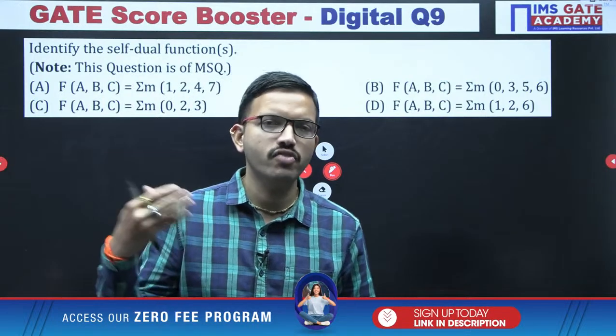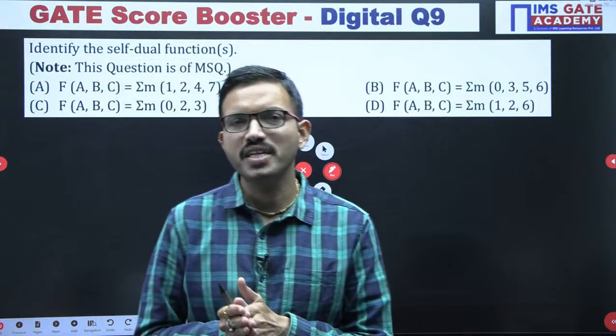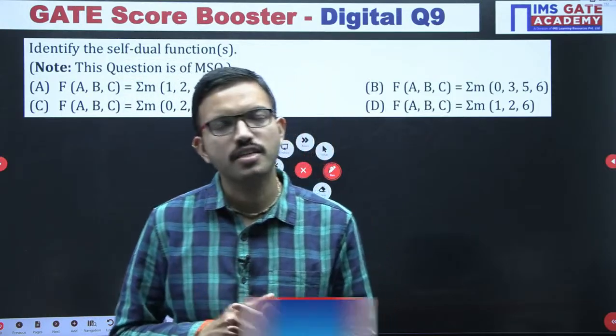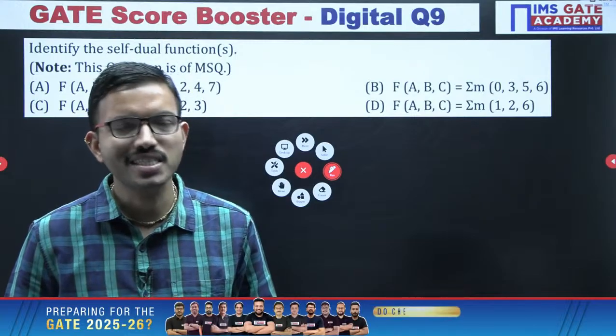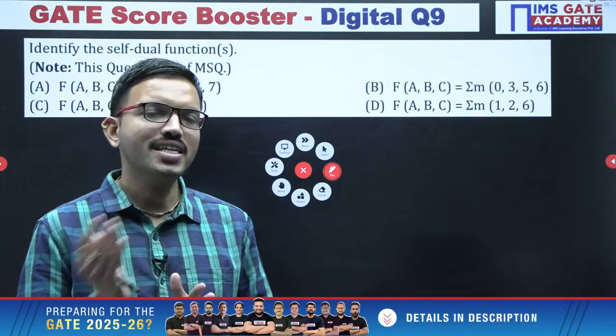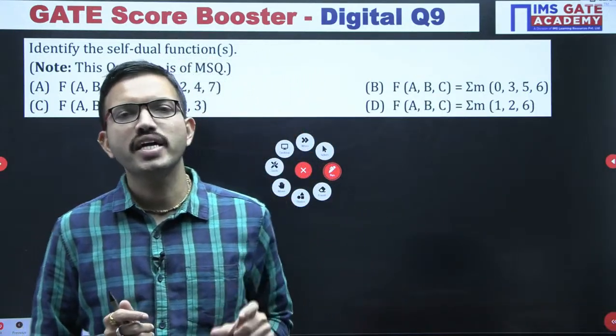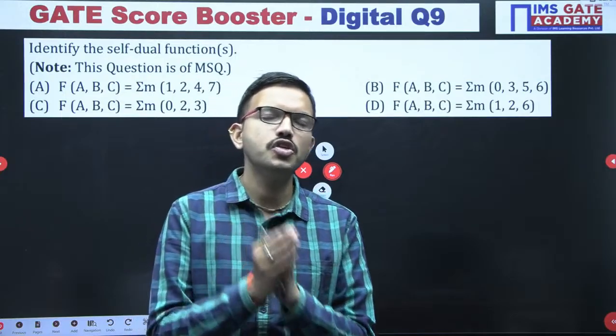Of course, you can have various other operations also, but the basic binary operations are logical AND and logical OR. So these two operators we have to interchange, and if zeros and ones are present in the given expression, we can interchange those too. Then whatever function we get after applying these conditions, that function is the dual of the original.